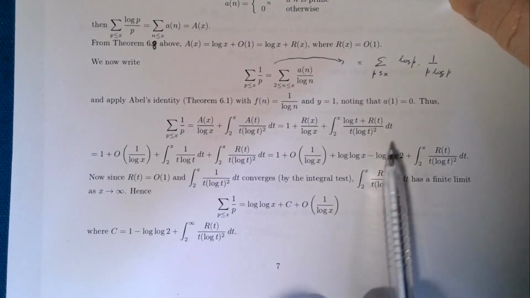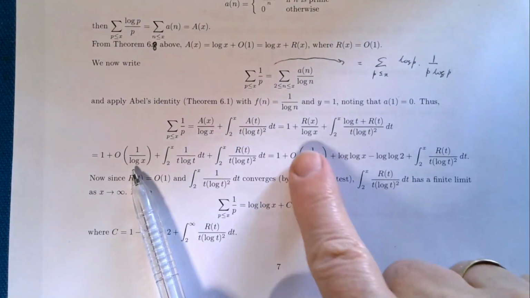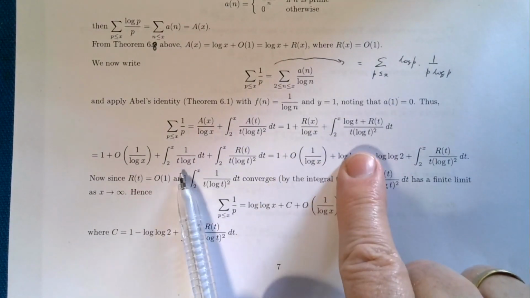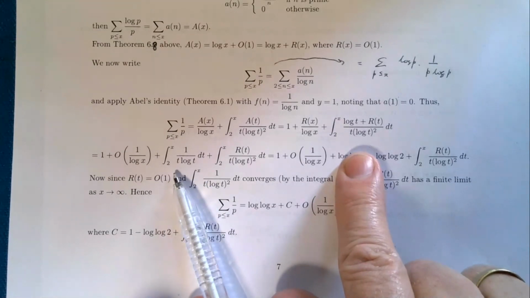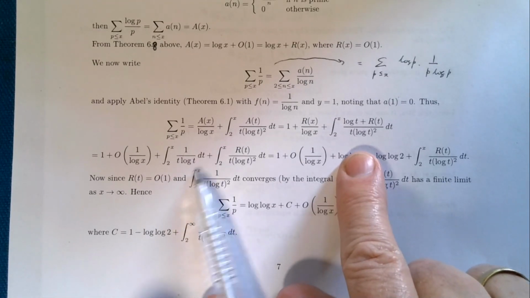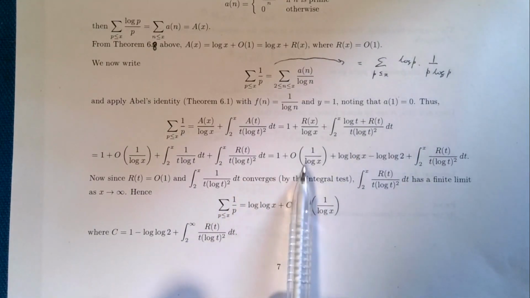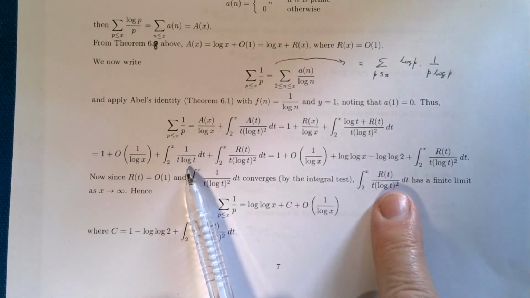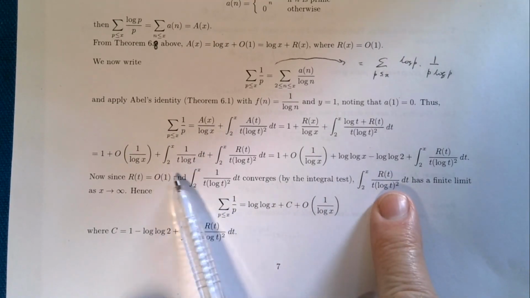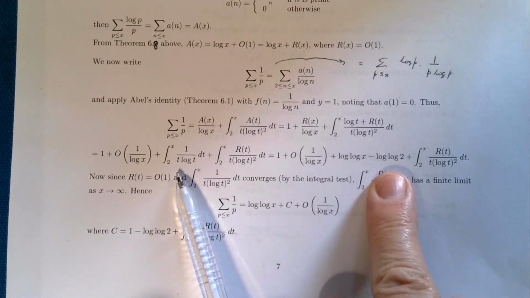Now this is 1 plus big O(1 on log x), and this integral I can split into two bits. I get 1 over t log t plus R of t on that one. So that's 1 plus big O(1 on log x). This one we can actually do the integration: we get log log x minus log log 2, and we've still got this one here.